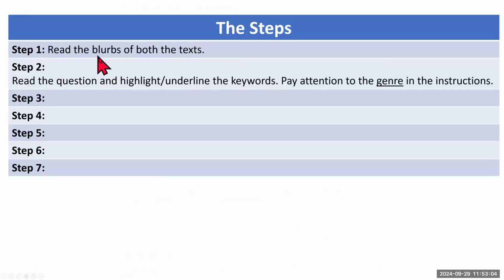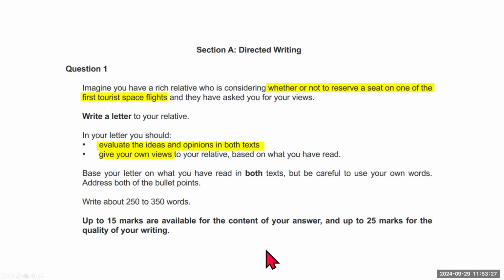Now that we have done step 1, we are going to do step 2, which is to read the question and highlight or underline the keywords. Now pay attention to the genre in the instructions. So it could be a letter, speech, or article. Here we have the question. Let me read it to you. I have already highlighted the keywords.